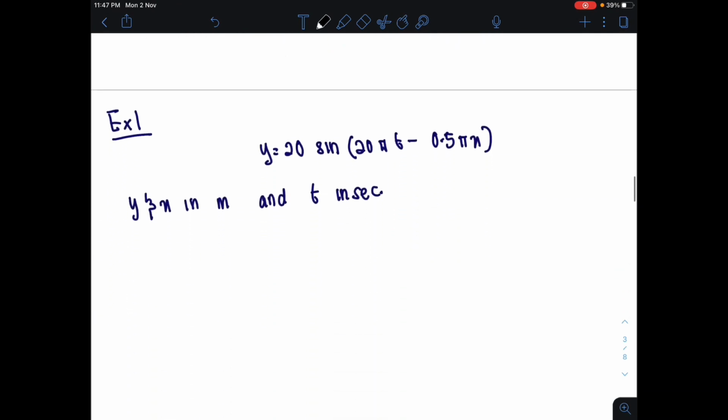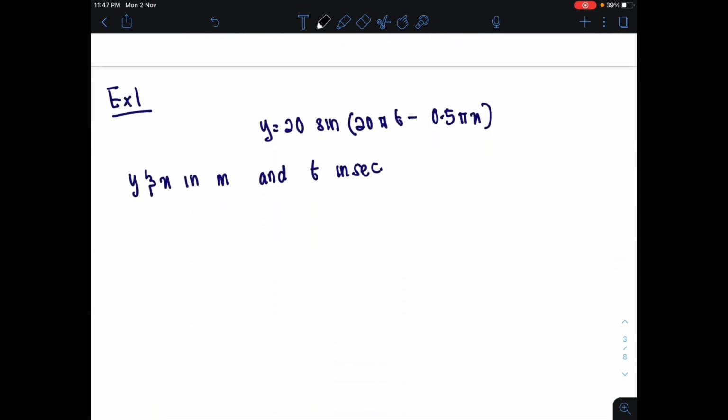Let us now look at example 1 from your notes. A progressive wave is represented by the equation y equals 20 sine (20 pi t minus 0.5 pi x), where y and x are in meters and t is in seconds. Before we answer the questions, I'm going to compare the equation in the question with the general equation, y equals a sine (omega t plus minus kx).